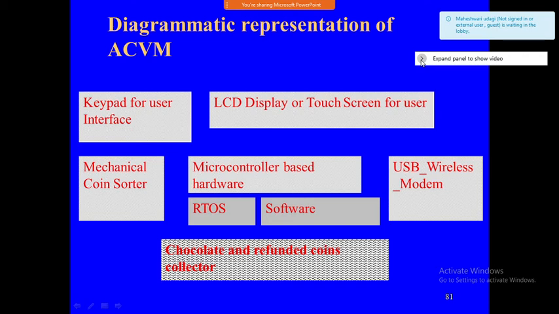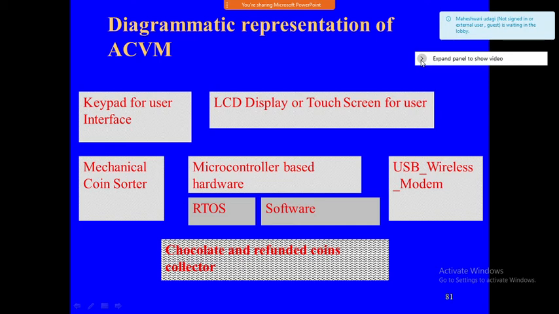If you put a five rupee coin and want a 1 rupee or 2 rupee chocolate, then it has to refund the remaining amount. For that, a refund coin collector should be there for collecting the coin as well as the chocolates.